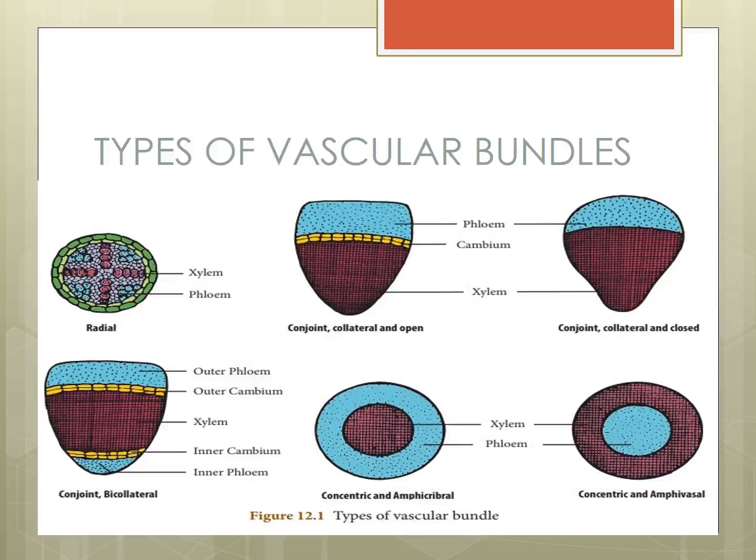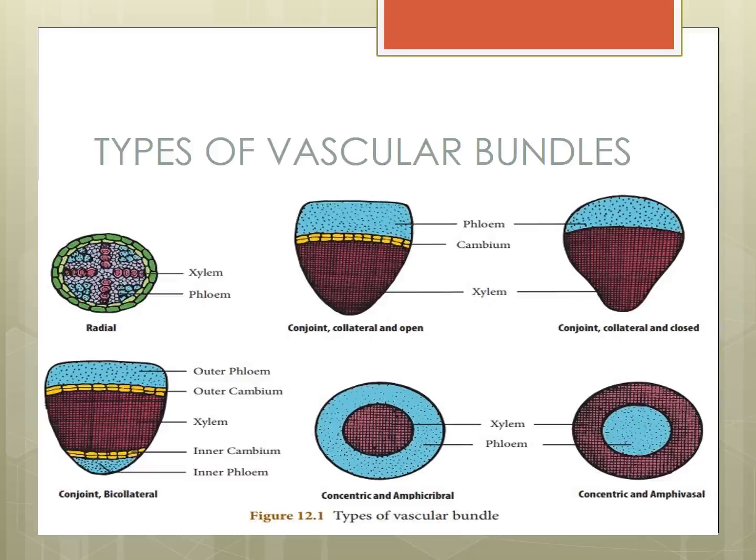Can you see properly, children? Different radii, round-like structure. So this is called radial bundles.